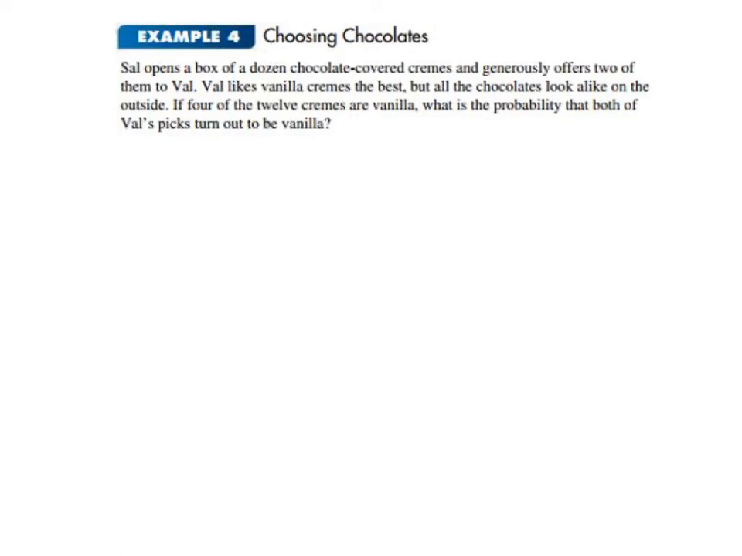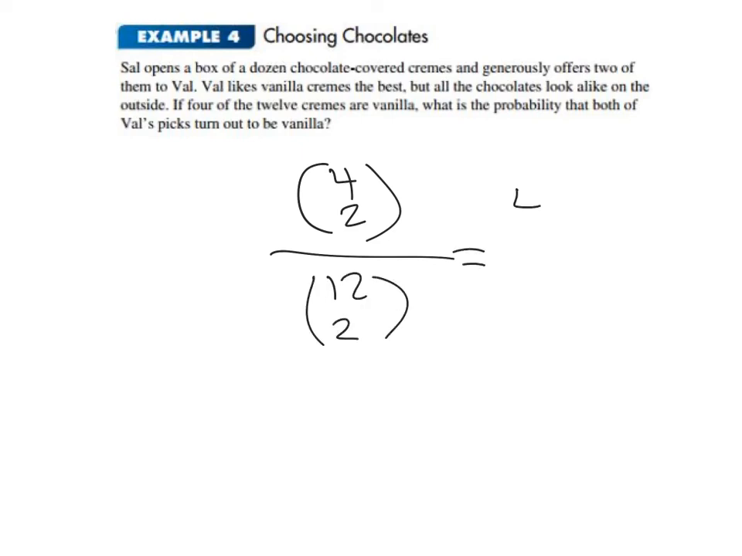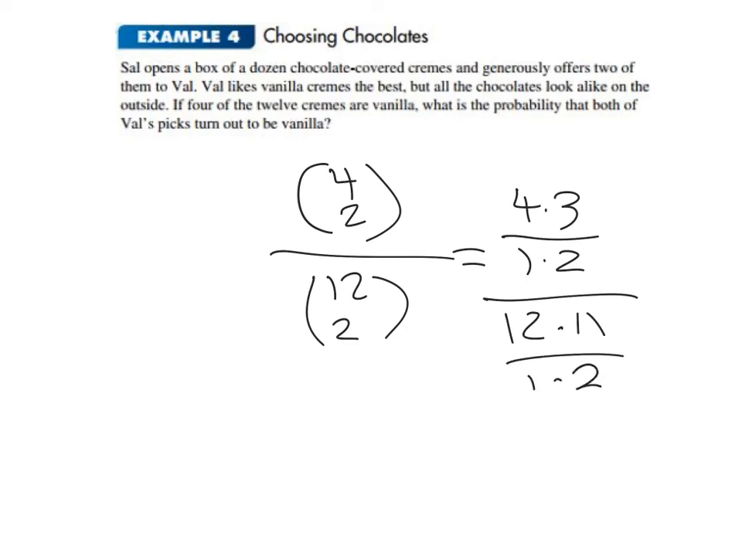So we want to count the number of ways that Val can choose 2 of the 4 vanillas, which is 4 choose 2. And we want to divide that by the total number of ways he could choose 2 chocolates, which is 12 choose 2. If I simplify, this becomes 4 times 3 over 1 times 2, over 12 times 11 over 1 times 2, which is 4 times 3 over 12 times 11, or 1/11.